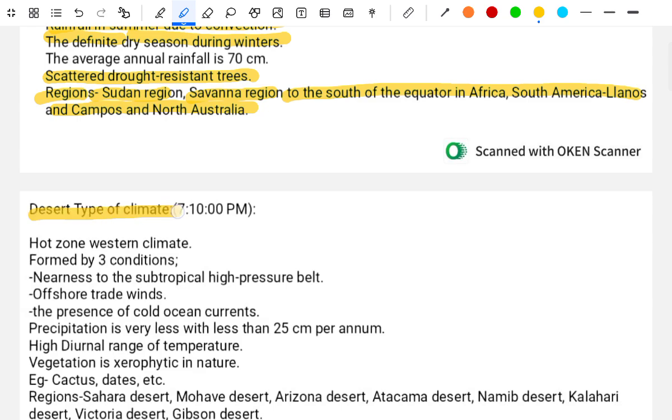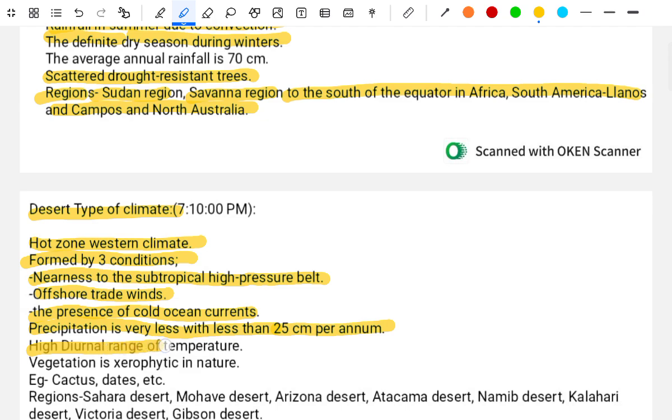Desert type of climate: hot zone western margin, formed by three conditions: nearness of the subtropical high pressure belt, the offshore trade wind, and the presence of a cold ocean current. The precipitation is very less, less than 25 centimeters per annum.